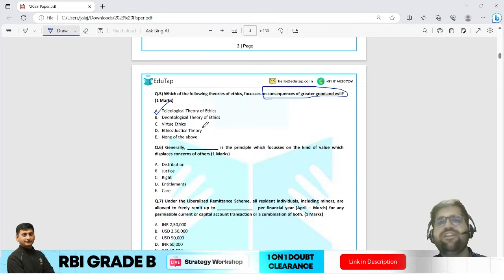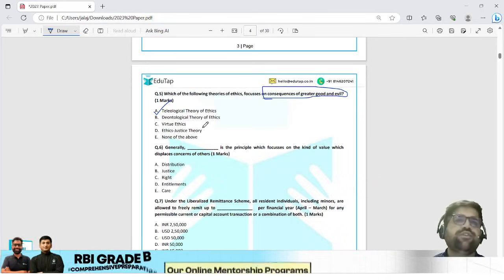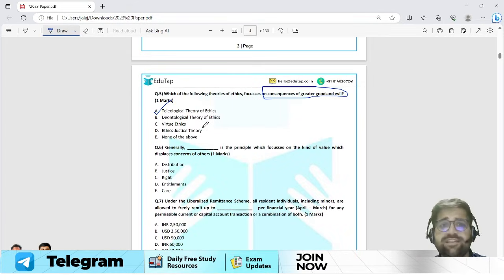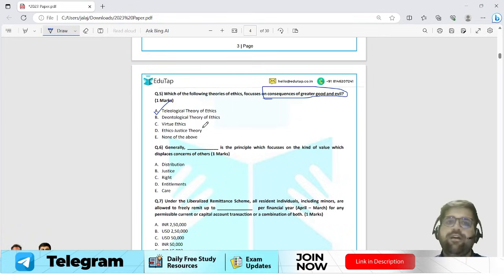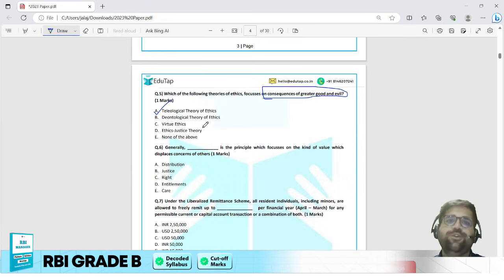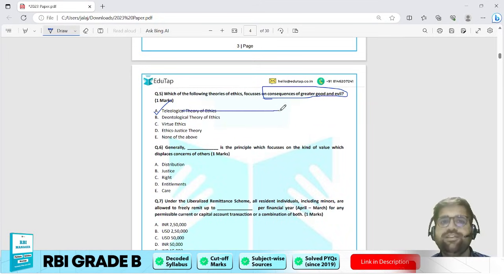This is a very basic theory. Deontological ethics has to do with your duty, and virtue ethics has to do with your professions, right? So this is again a very easy set of options which is given to you. Justice theory is not mentioned in your syllabus as well, so do not choose this. But teleological theory is the correct answer because it is related to the greater good and evil.